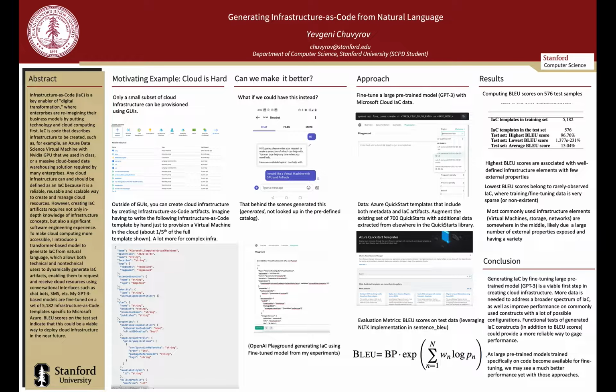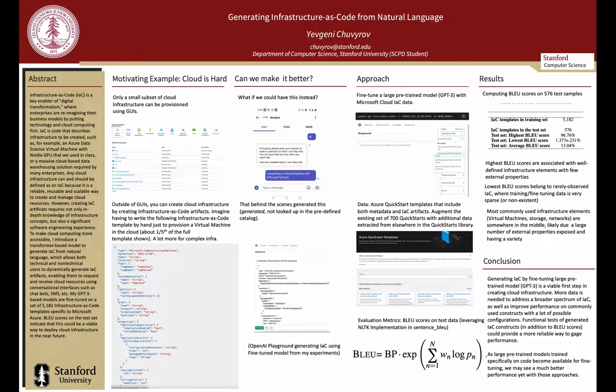I set out to discover if we can make cloud infrastructure provisioning as easy as chatting to a bot, essentially. And so here, if we request an Azure virtual machine with a GPU and PyTorch installed, ideally behind the scenes we would generate, being the keyword here, a template that would allow us to easily get that resource in the cloud. So my approach to get us there involved fine-tuning a large pre-trained model, GPT-3 in my case, with Microsoft Cloud specific infrastructure as code data.